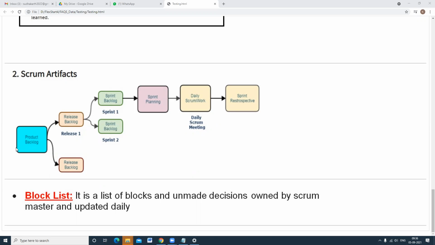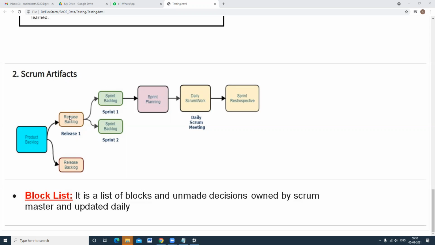People might ask you what a release backlog is: in a particular release, the user stories that we are going to target into production. So we work on those selected user stories only, not all the user stories. And then we plan the sprint backlog.